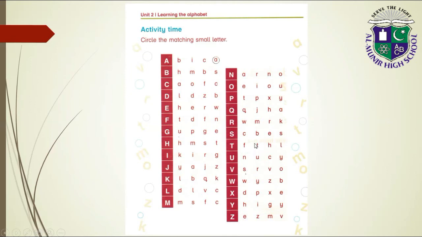T, circle this small letter t. U, circle small u. V, circle this small v. W, circle this small letter w. X, circle small x. Y, circle the small letter y. Z, circle the small letter z.